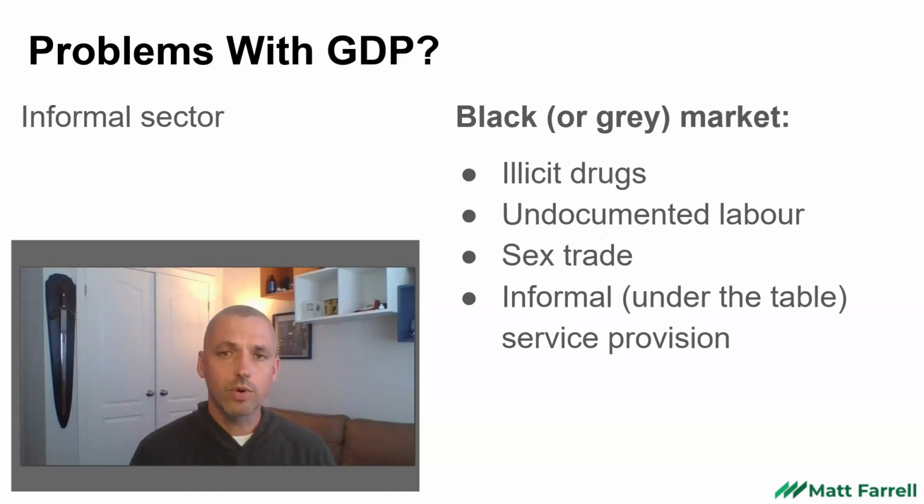Informal activity. The informal sector, often referred to as the black market or the gray market, might include things like the drug trade, the sex trade, undocumented labor, typically in the agricultural sector, and informal under-the-table service provision. So for example, hiring somebody to fix your vehicle or renovate your house and paying them cash rather than through formal channels and through a banking system. What that does is it hides the transaction from economic statistics. Therefore, in regions where there is a lot of economic activity in the black market or in the gray market, the GDP will be underestimated. It won't fully account for all of the activity that's happening in that jurisdiction.